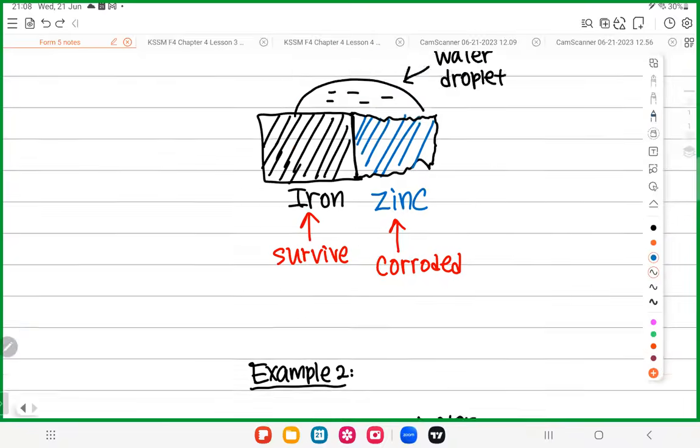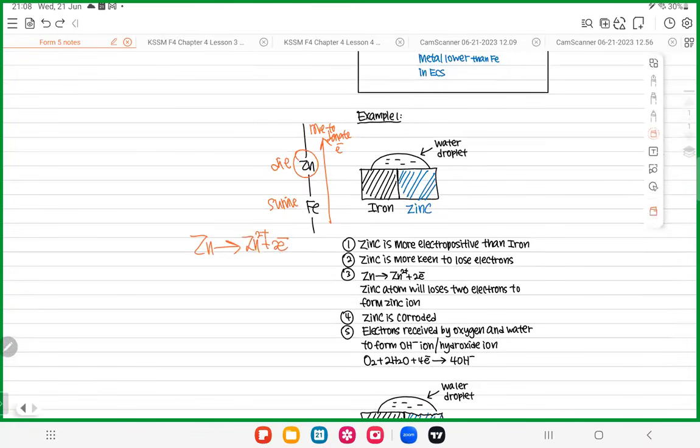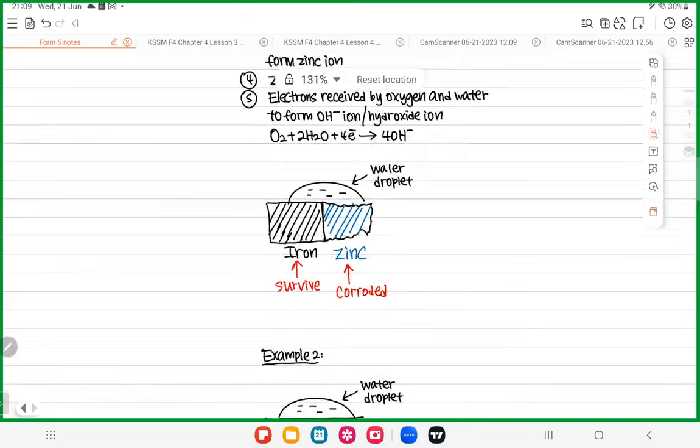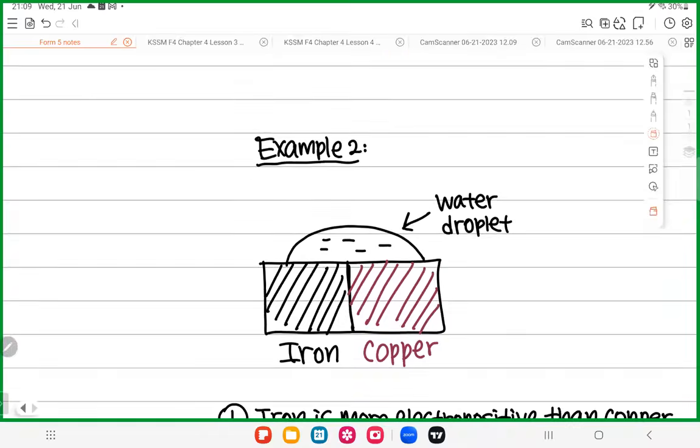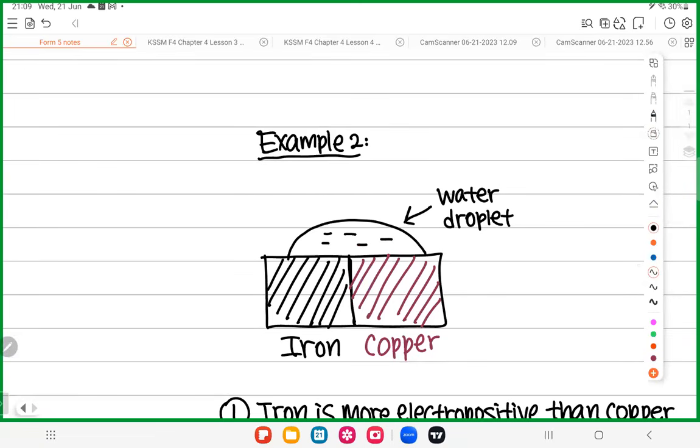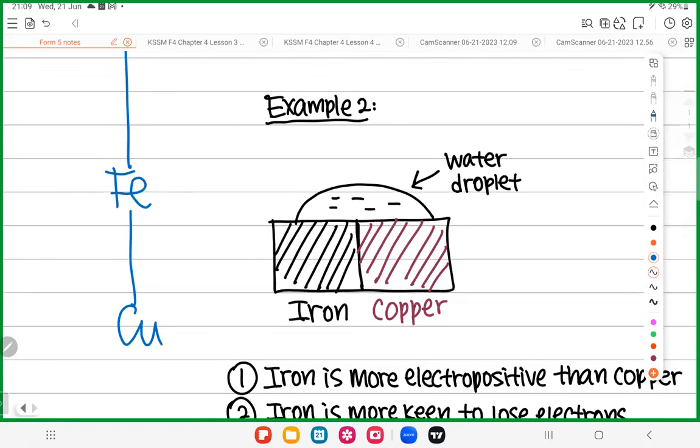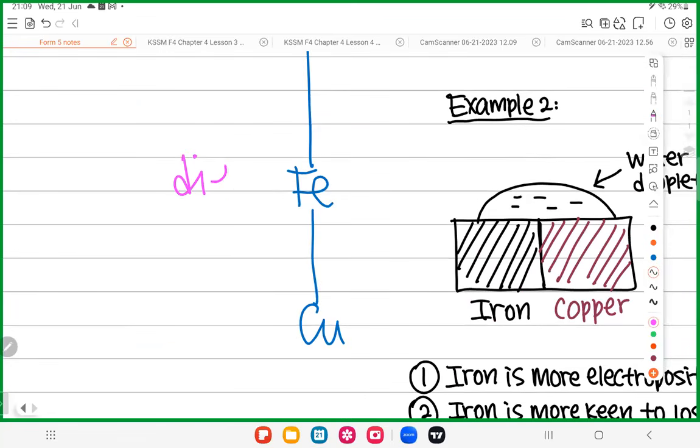So same thing. What happened? Remember, when you have electrochemical corrosion, you have two metals. When you have two metals, only one metal will die. Only one metal will corrode. Which metal? Look at your ECS. Iron, copper. Okay? So iron is higher than copper in ECS. So iron will die. Simple as that.